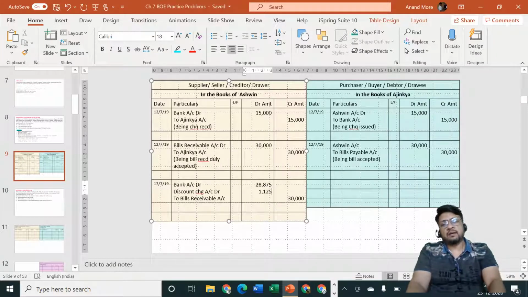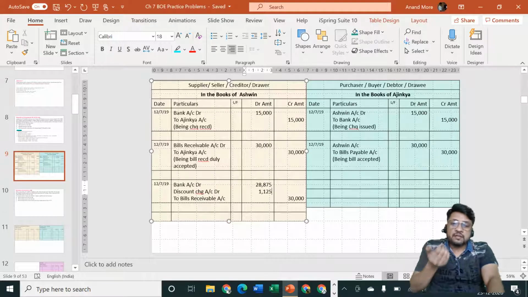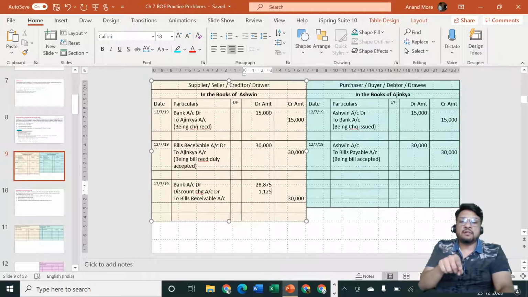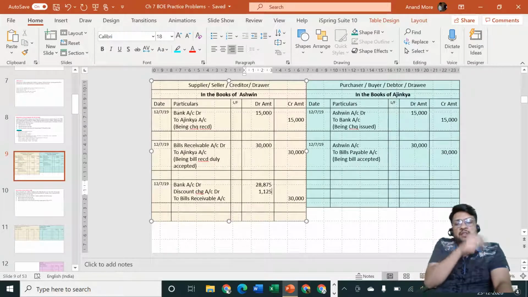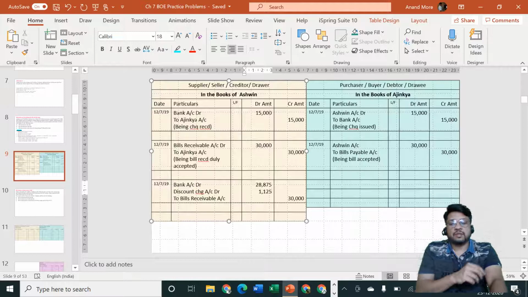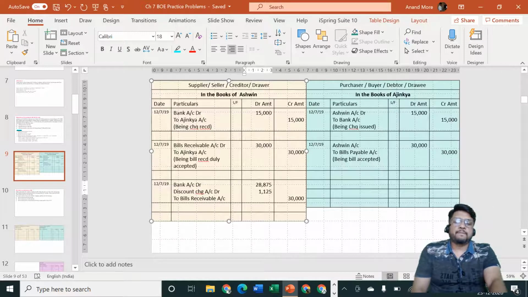So the banker of Mr. Ashwin purchased the bill from Ashwin, deducted the amount of discount, and then gave the net amount to Ashwin, but that too was not given to Ashwin in his hand. It is an amount which is deposited in Ashwin's bank account. So the entry will be Ashwin's bank account debit. Ashwin will pass the entry: bank account debit, discount charges account debit, to bills receivable account.